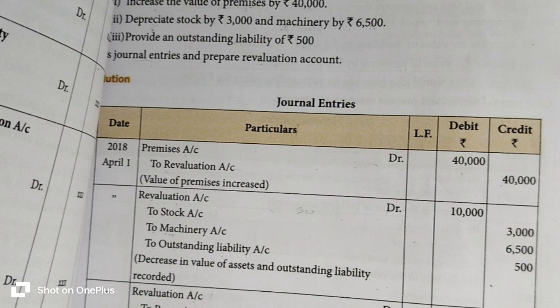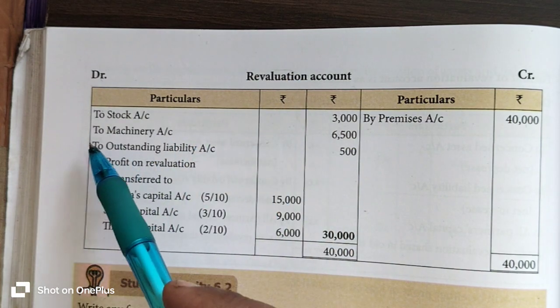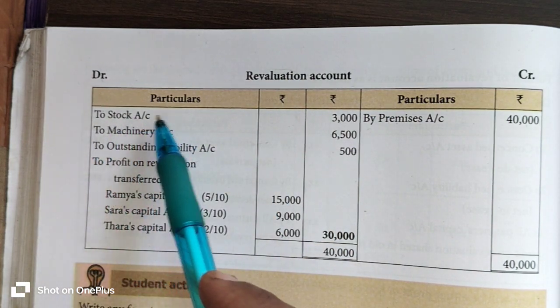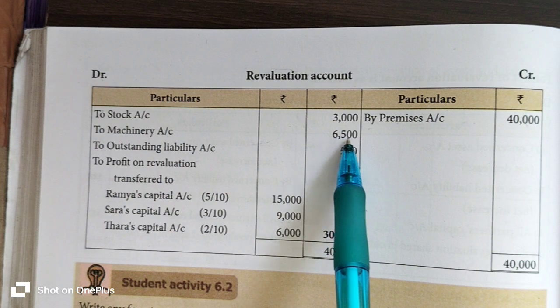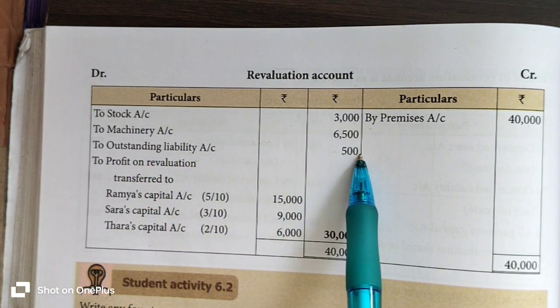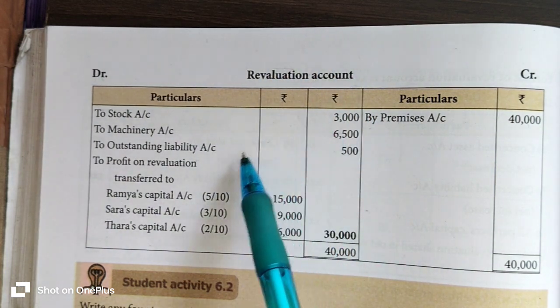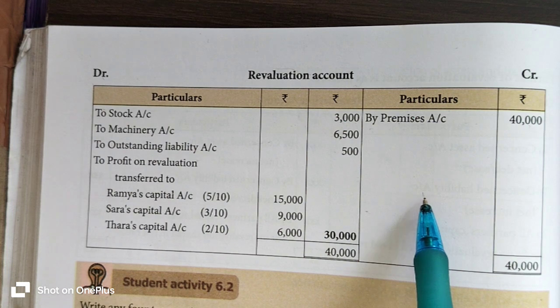So you come to the debit side and enter to stock account 3,000 rupees, to machinery account 6,500 rupees, to outstanding liability account 500 rupees. So the revaluation related transactions are entered from the journal entry into the ledger account.